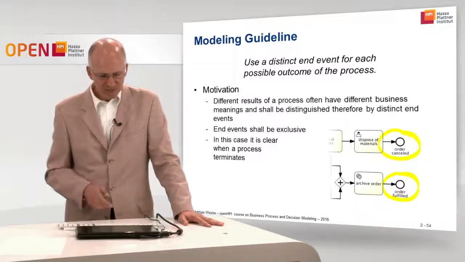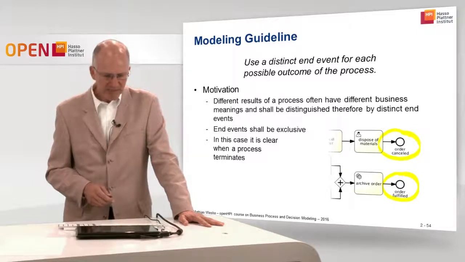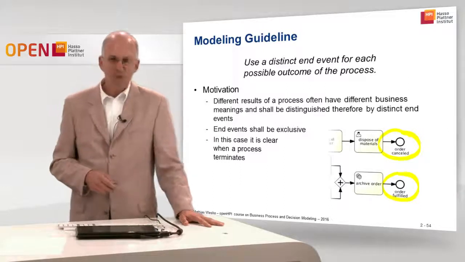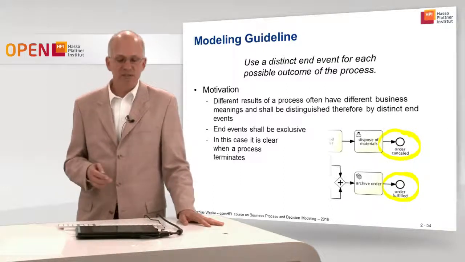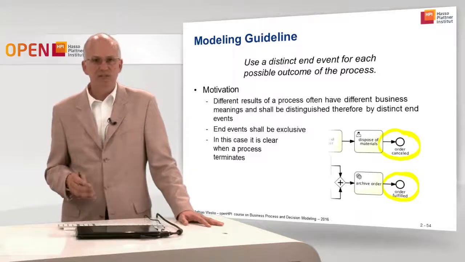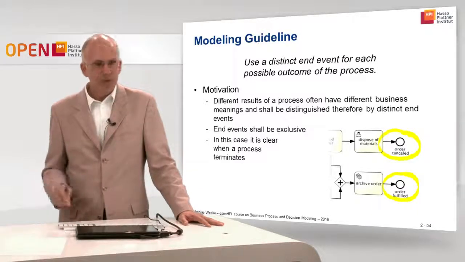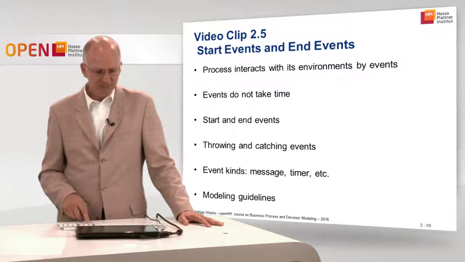And in this case it is also completely clear when a process terminates: a process terminates if one end event has been signaled, or if one end event occurs, to be more precise.